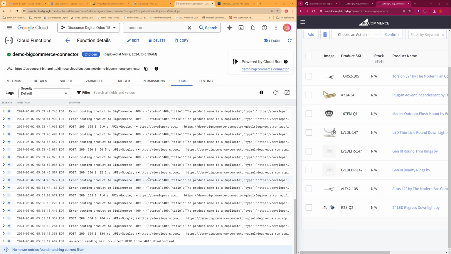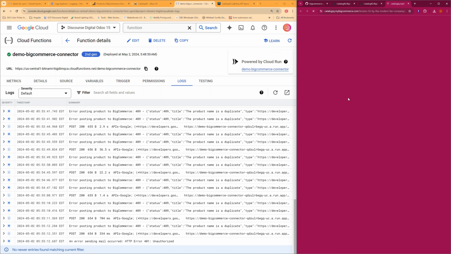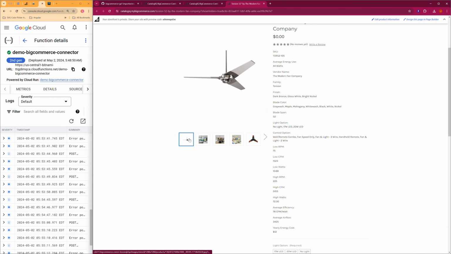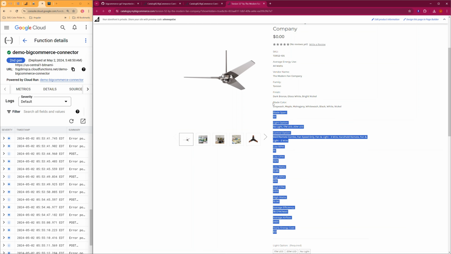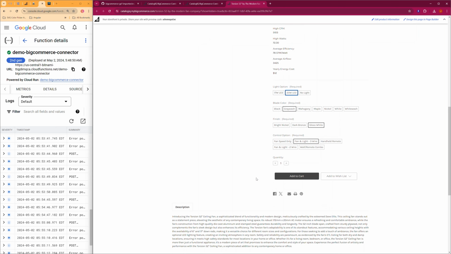So we're not going to go back through that now since it is working, and we can go and see everything inside the store. You'll notice that the images are present. The main image is set to the product image. The attributes are all populated. The SKU numbers are present. And all the options are available here.